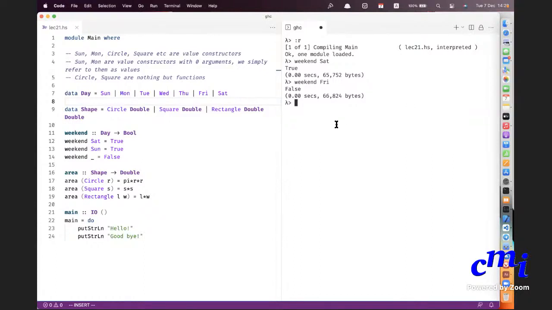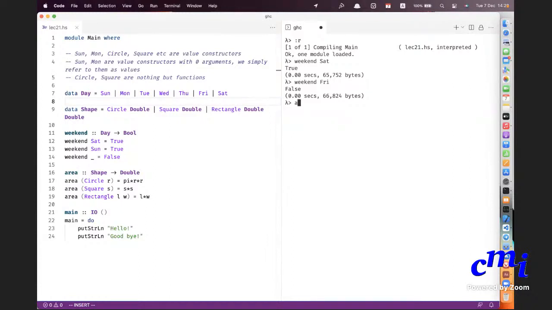Can I ask something? Yes. So in this Shape, if instead of Circle Double, we had something like Circle a, then it would take any argument? Yes, then it will take any argument, though it will not make much sense to have a circle that takes any argument. Yes, sir, but okay. That is what happens in that Maybe, you know. We'll come to that in a bit. We'll get there soon. Don't worry.